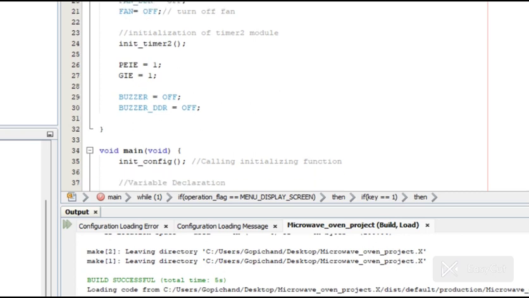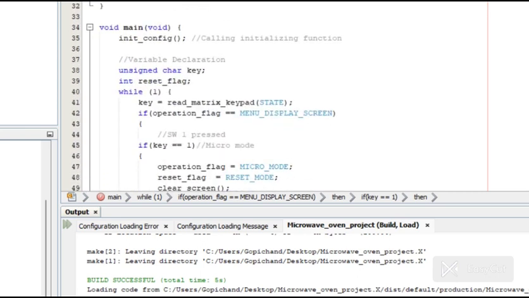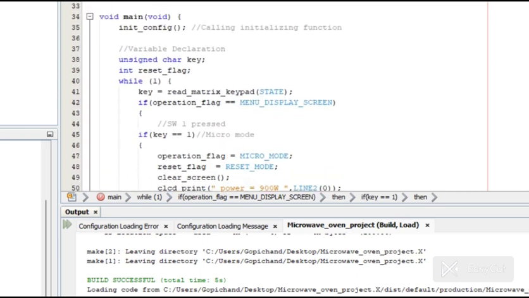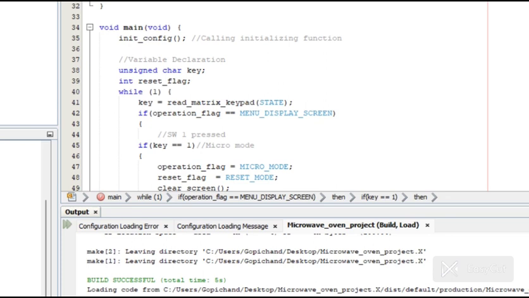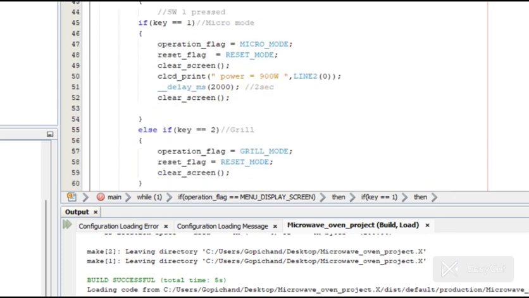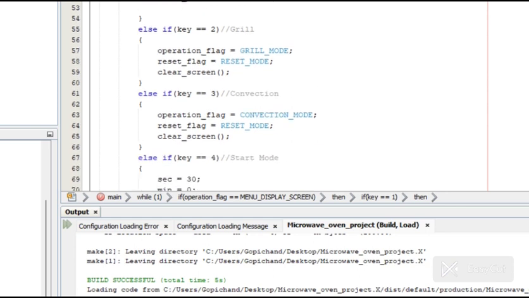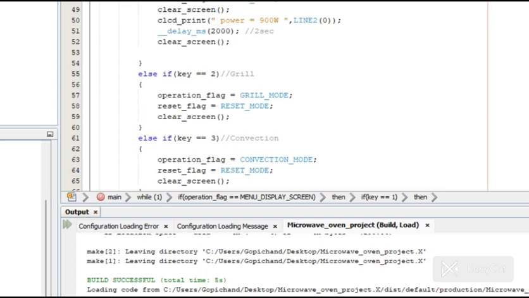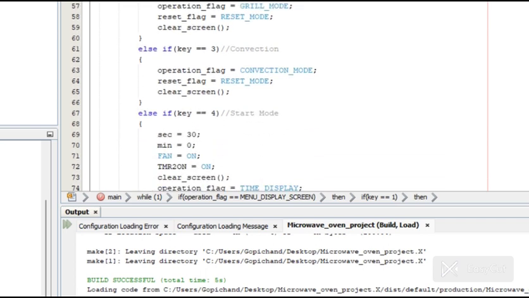And so here we have initialized the timer. And this is the main function. When key is equal to 1, it is a micro mode. When key is equal to 2, it is a grill mode. And when key is equal to 3, it is a conventional mode. When key is equal to 4, it is a start mode.